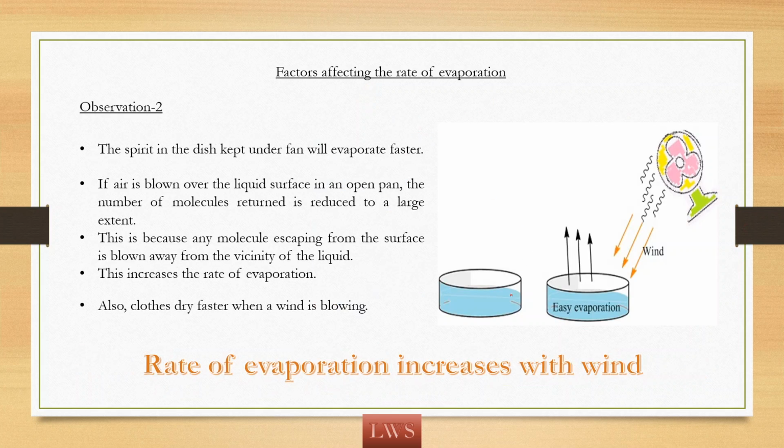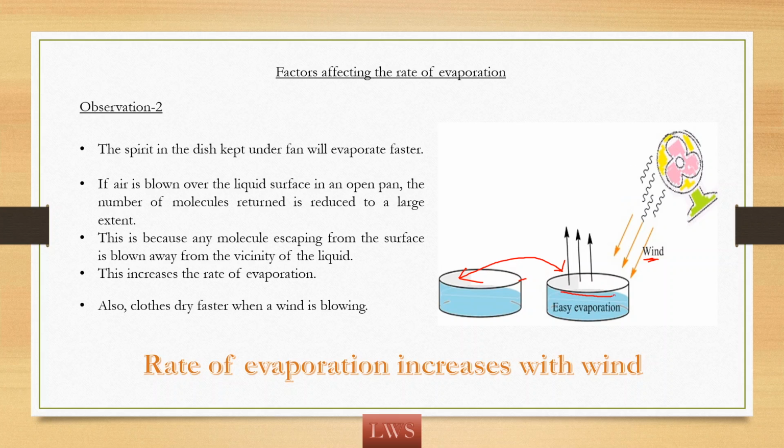Now let us consider that there are two containers. These two containers have some hot liquid in them. One of the containers I am placing at a place where there is no wind, and the other container I am placing under a fan. So there is some wind profile. In which of these two containers does the liquid get cooled faster?